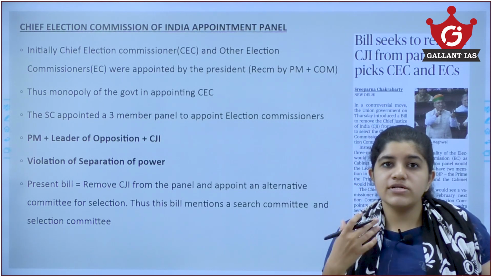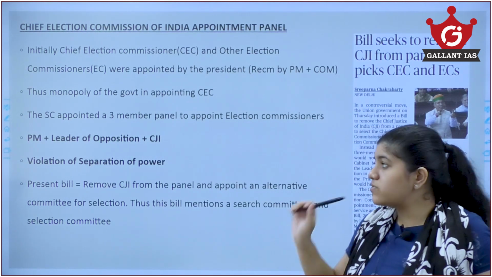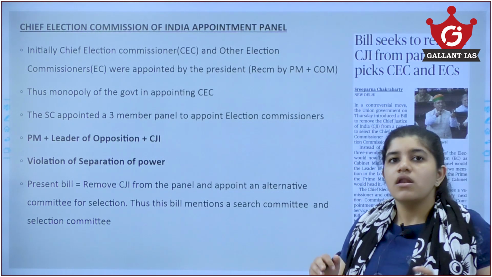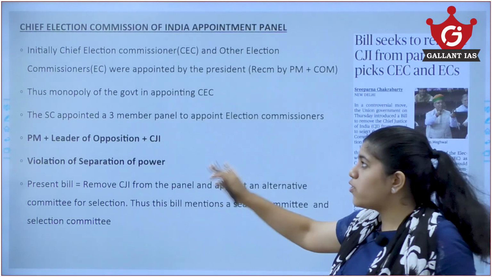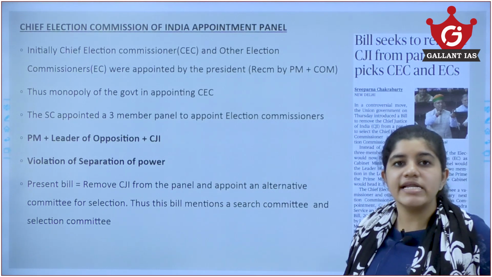We know the case of NJAC, which the Supreme Court stated as unconstitutional because there was a breach in the separation of power. Now this is contradictory, because here there is a panel which is going to appoint an executive body, which is under the legislative.